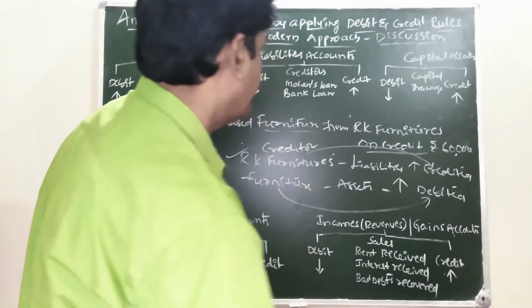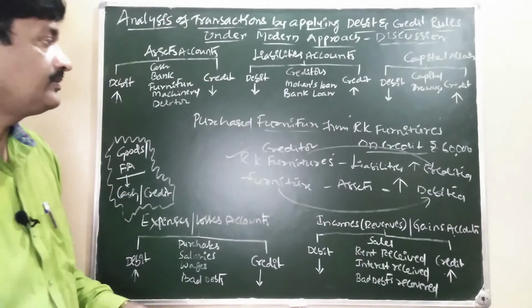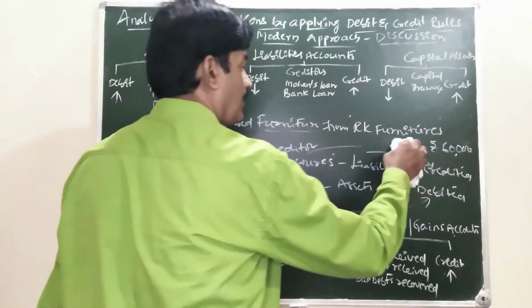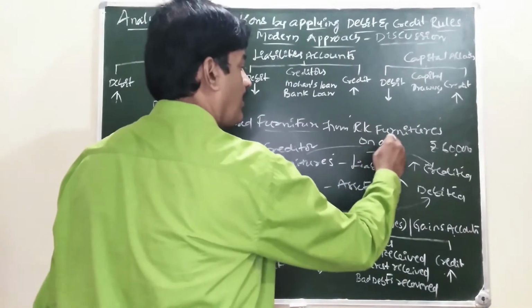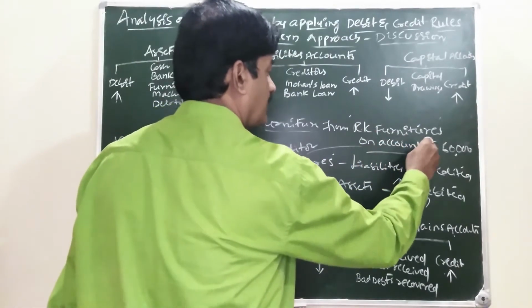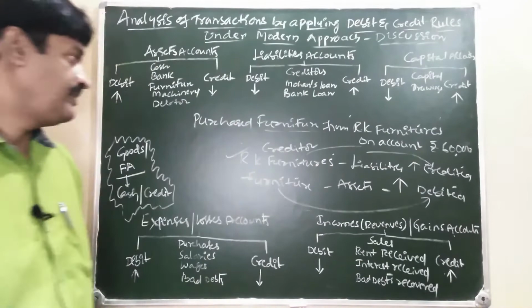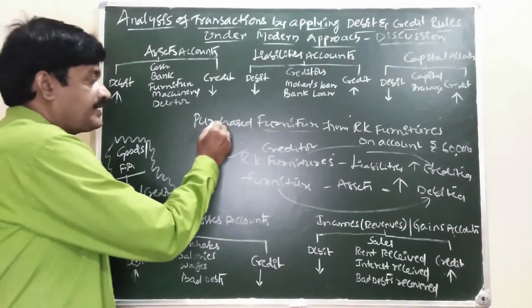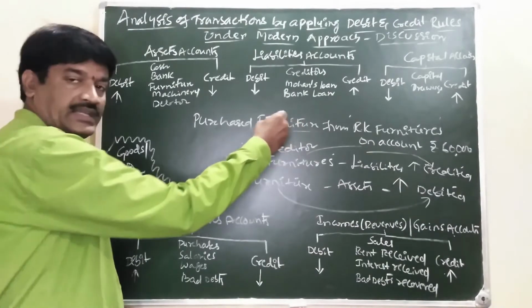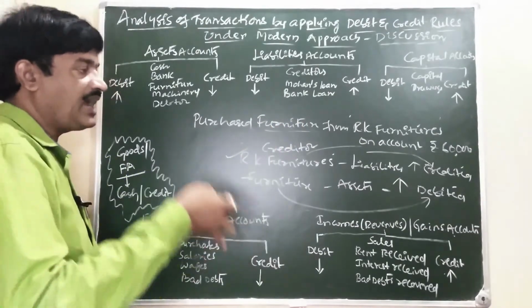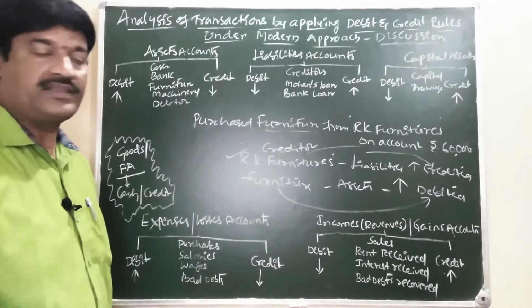Now you take another one. Purchased furniture from RK Furniture on account. Same setting. Furniture is a fixed asset. Check whether it is a cash transaction or credit transaction.